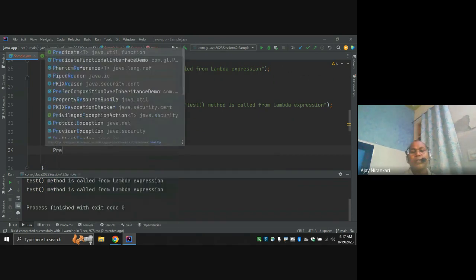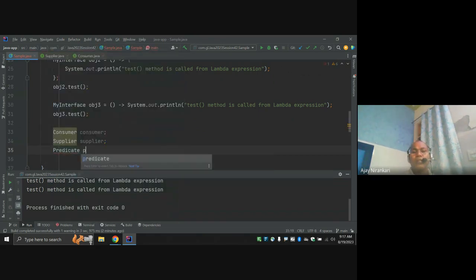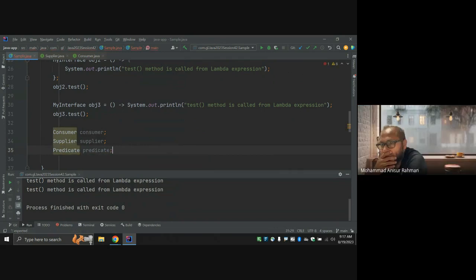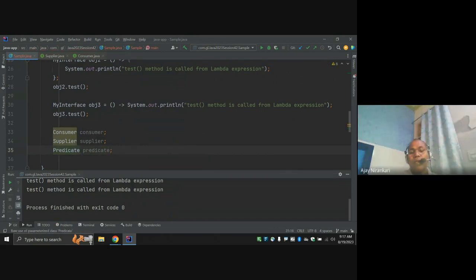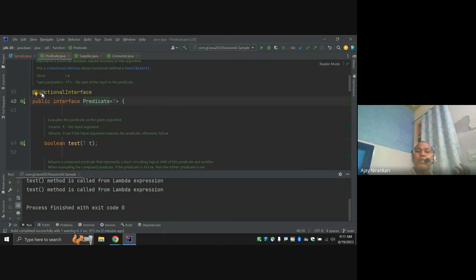One more is the Predicate. This is also a functional interface provided by Java itself. It has only the test method. It takes an input and returns true or false.